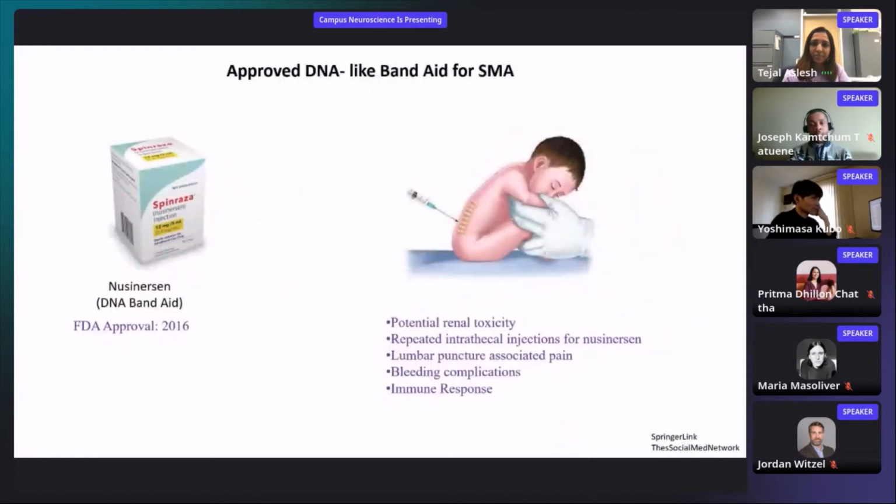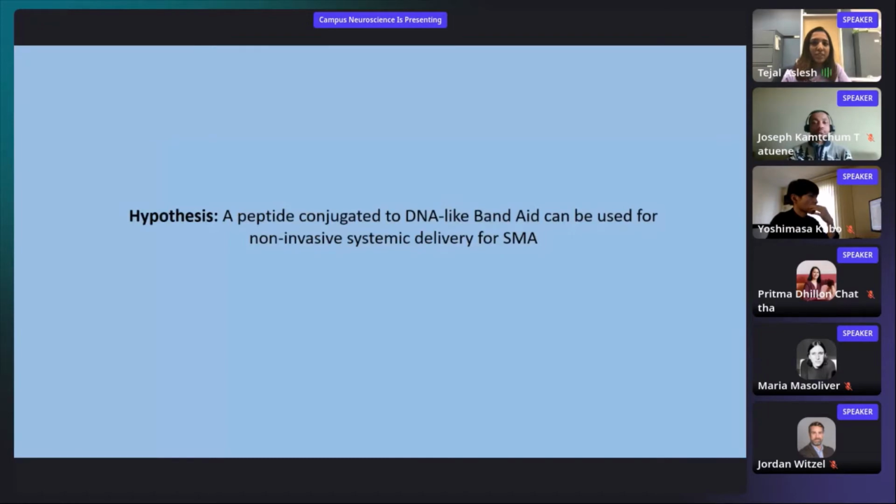Next slide. So one such DNA-like band-aid or antisense oligonucleotide that is approved for SMA is called nusinersen. This drug cannot be systemically injected because it cannot reach the central nervous system tissues, namely the brain and the spinal cord, which is why people rely on lumbar punctures. These injections are very, very painful and cumbersome, and they often lead to renal toxicity, bleeding complications, immune response, etc.